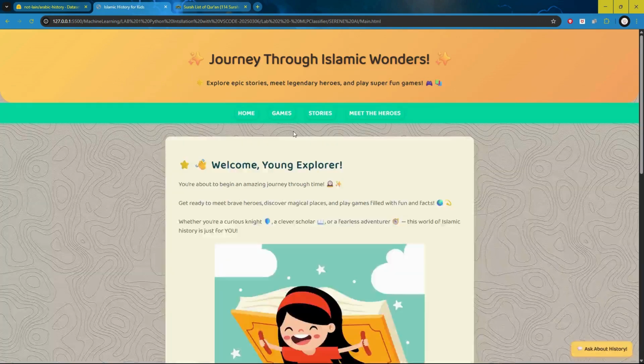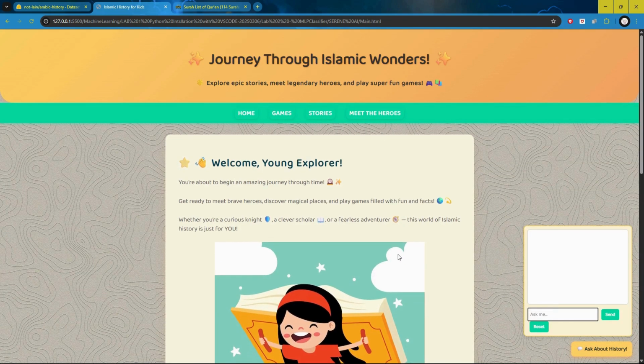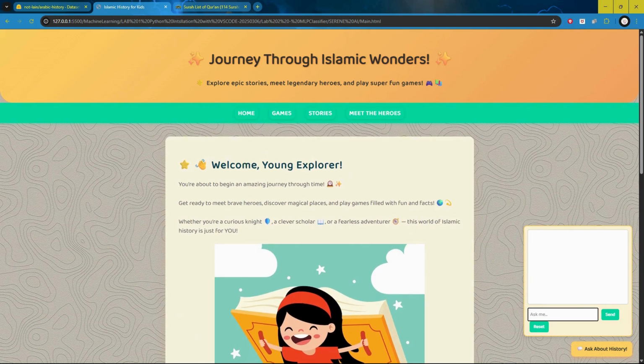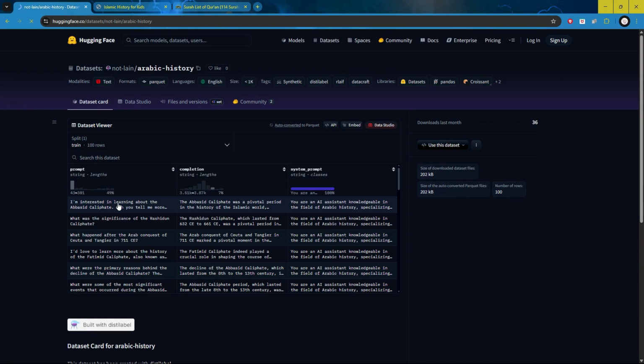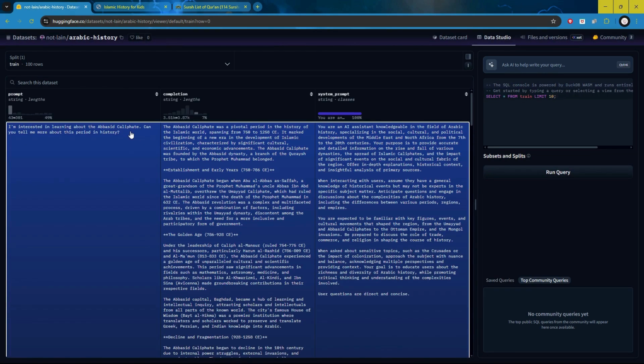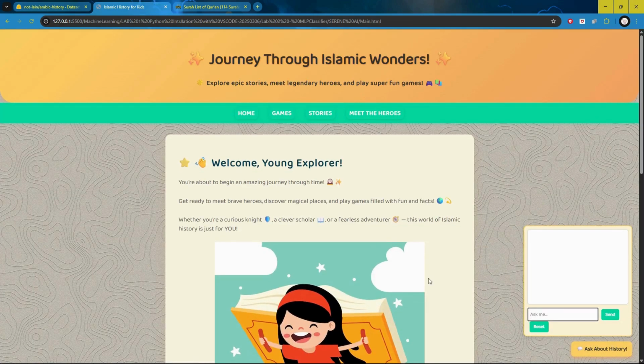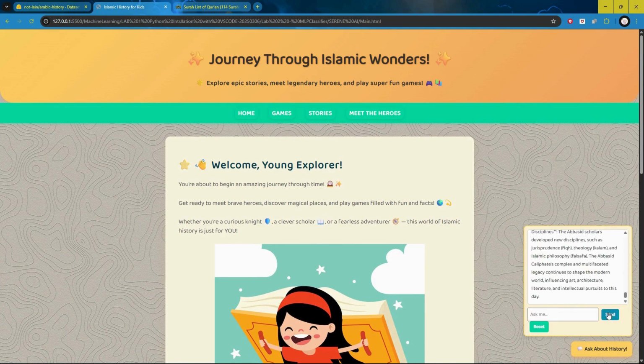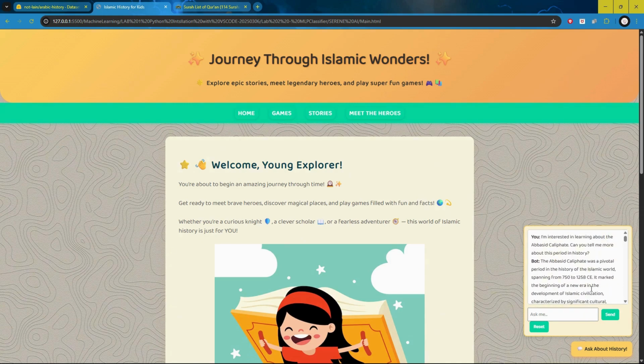Okay, back to our chatbot. As for the chatbot, I'll show one of the inputs from the dataset. So for instance, this dataset. Let me just copy this and paste it over here. It will give me the answer from the dataset. So basically, our chatbot is very limited. The input needs to be directly from the dataset as well.